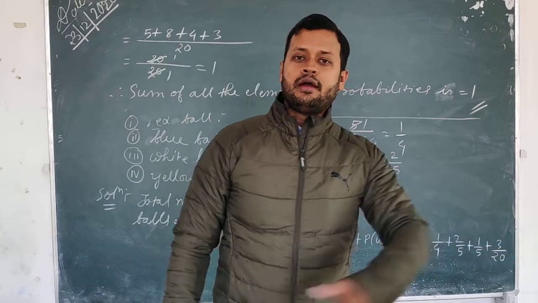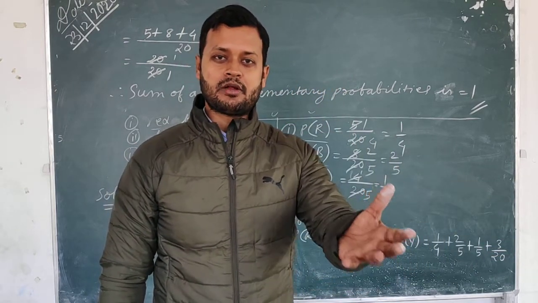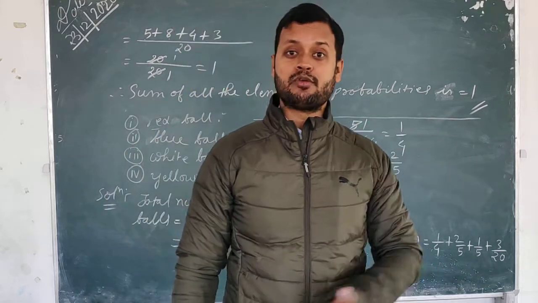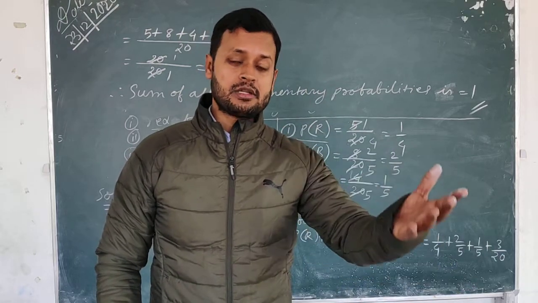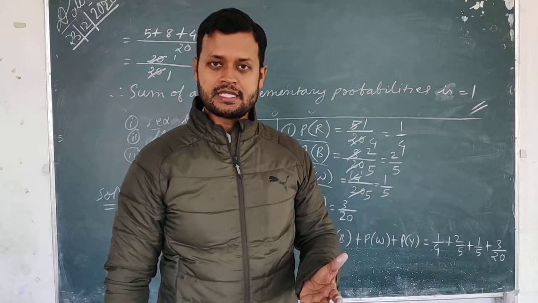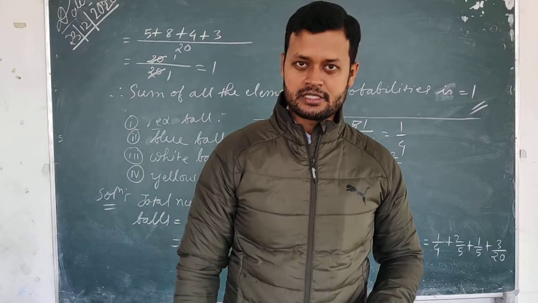Even in the case of war, the reporter or the politician will say this much probability is there: 50% probability that the war will occur or not, or 70% probability that the rainfall will occur. So probability nowadays is considered a very scientific word. So you have to be very careful about this concept.